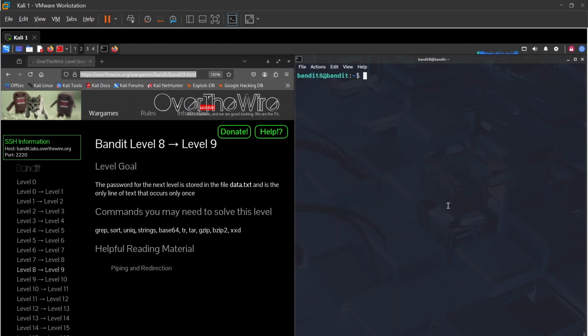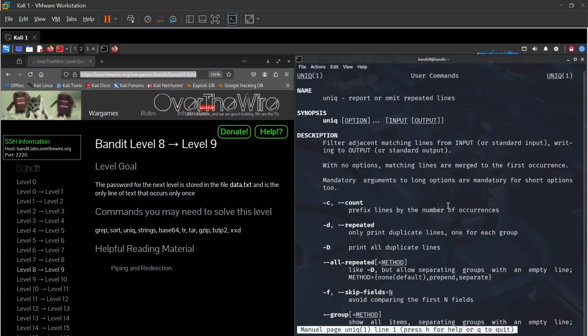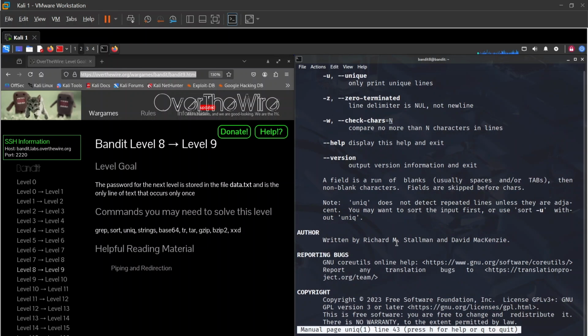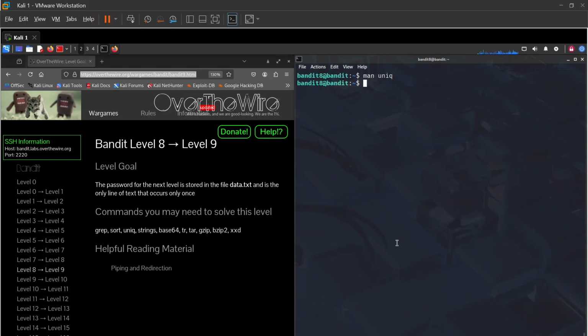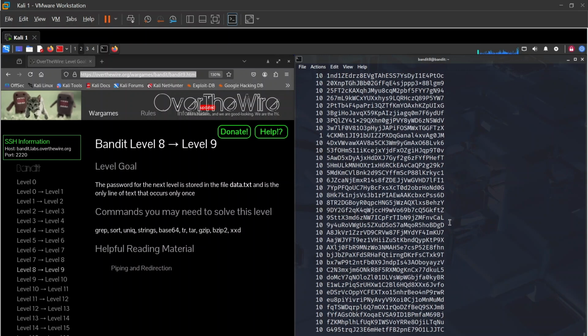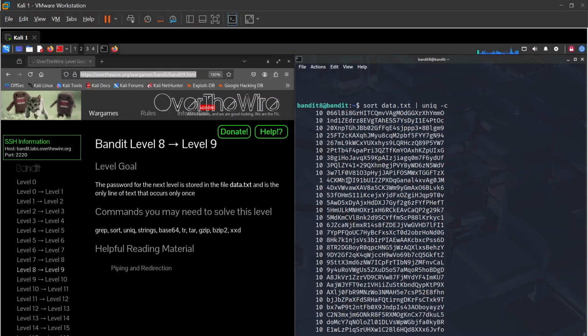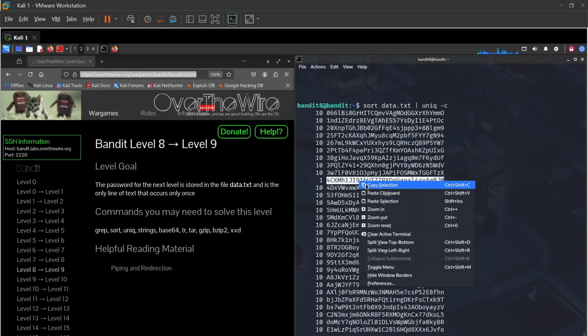In order to do this, let me clear this quickly and just do man uniq, so we'll see what we're dealing with here. And as you can see, that -c counts the occurrences. Okay, so I'm going to exit that, and then we're going to clear this again and use sort. We already have that here. So with this you can scroll up and look, since it's going to sort it this way, see we actually have the only one that is unique, having one here, and the rest are 10, 10, 10. Also we can filter this further, but let's just copy that, and then we're going to exit.